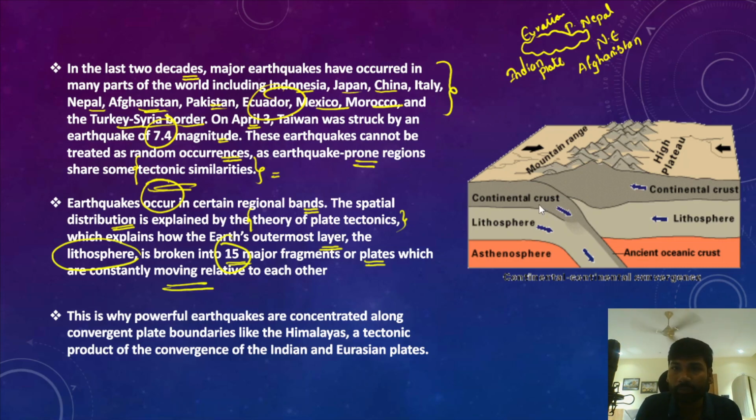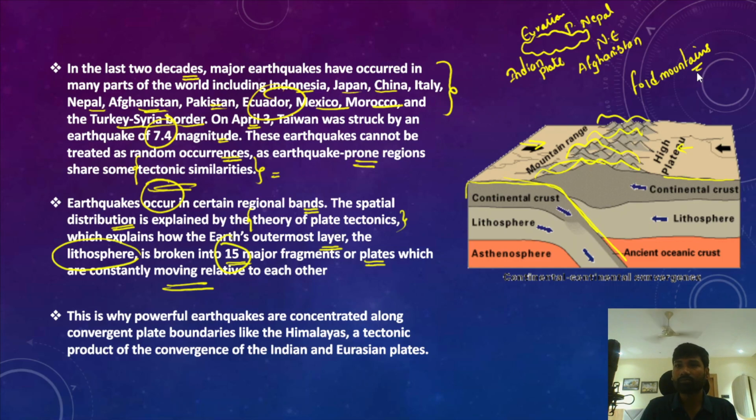You can see in this image that when these plates move towards each other, they collide, and one plate goes beneath another plate. This has resulted in the formation of mountains known as fold mountains, and this is how the Himalayas were formed. So this is the continental crust, and this is the lithosphere, the asthenosphere and the ancient oceanic crust.